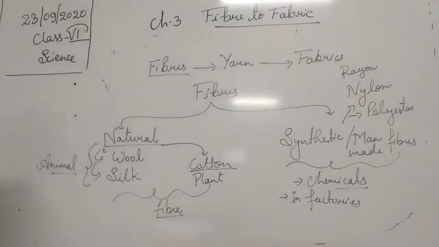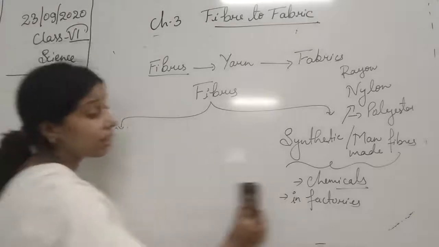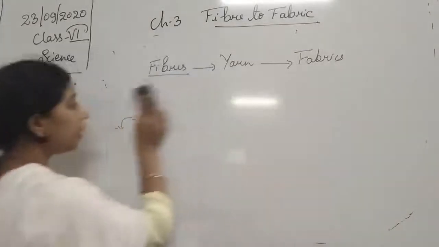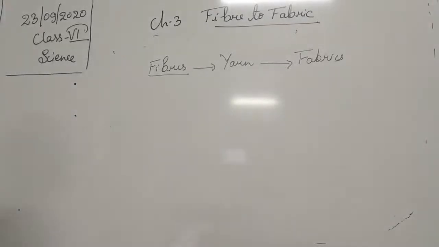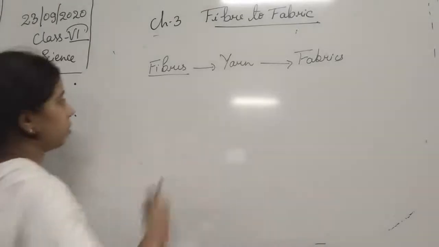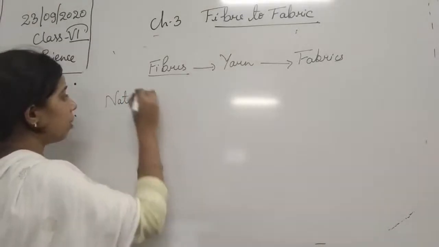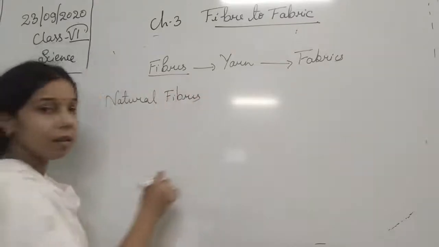So if you want to distinguish between that of the natural and synthetic fiber, whenever a question is asked to students that how can you differentiate between the natural and the synthetic fiber, what you will do, you will write the different properties. First one is the natural fiber, then synthetic.